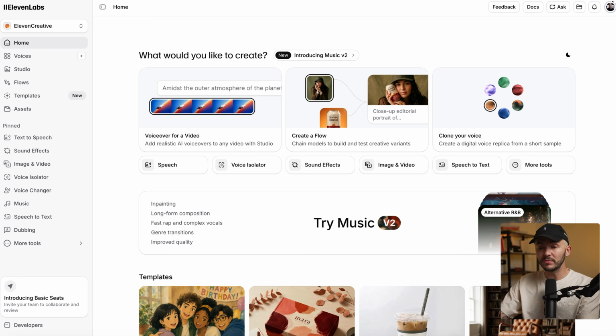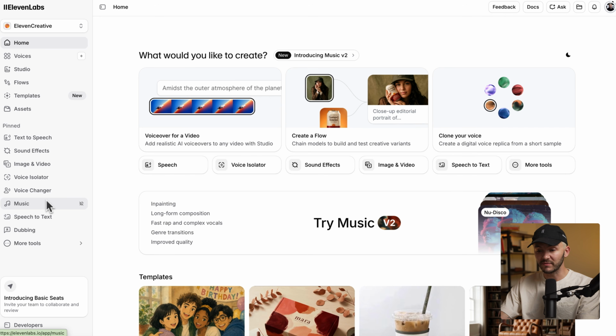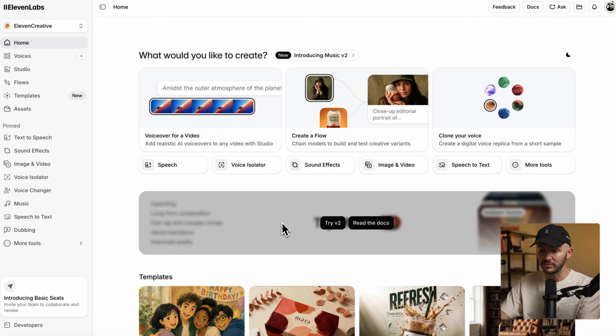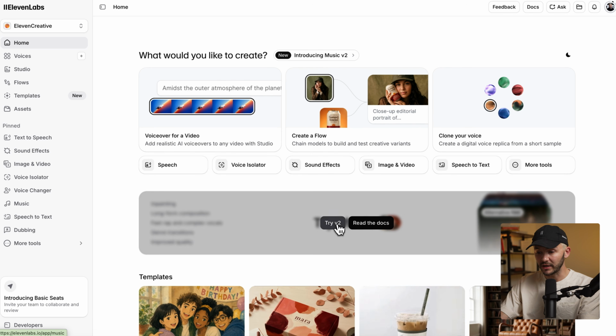So to begin generating with Music V2 inside ElevenCreative, here we're simply going to go ahead and select Music. If you're watching this at the time of the launch, you'll likely have this big Music V2 banner and also this little notification up right here. And so you can click on any of these. So let's go ahead and click Try V2.